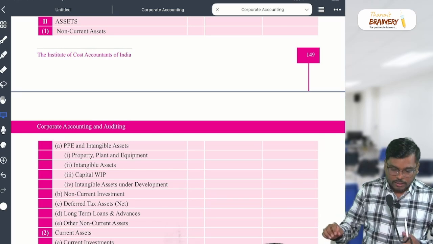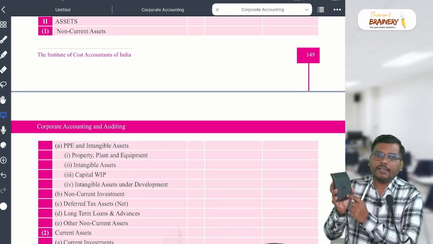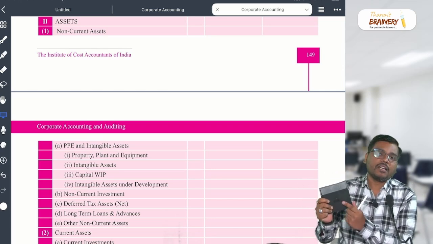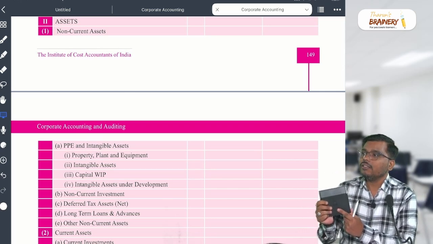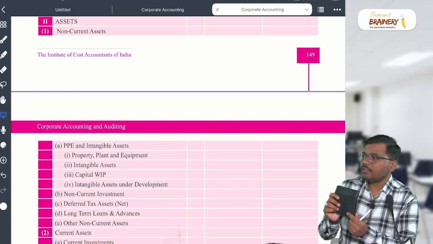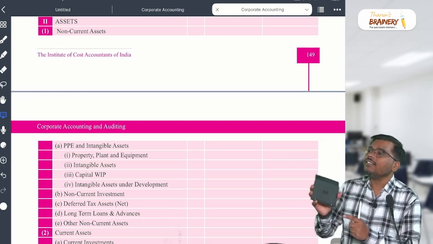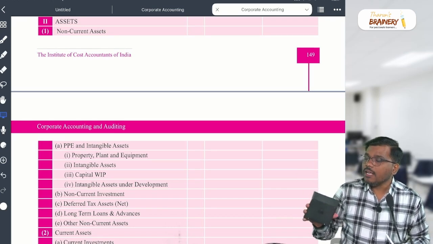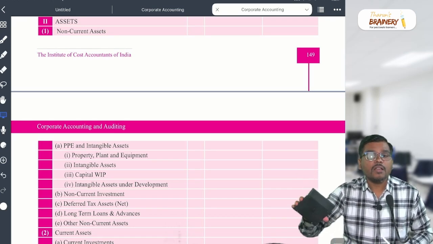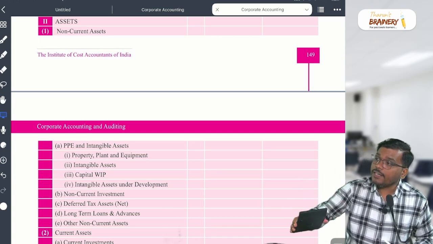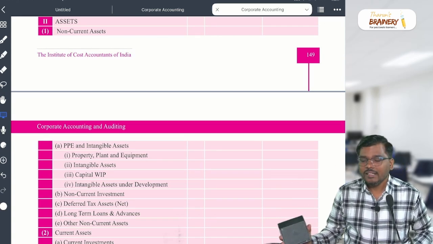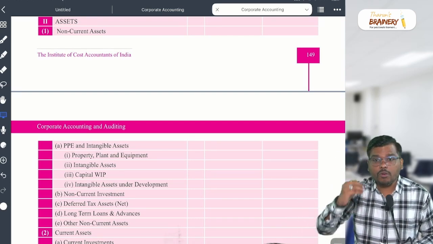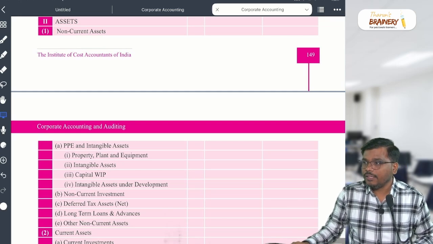For example, my dear students, this calculator is there. Say I am a manufacturer of this calculator. To manufacture this calculator, I need what, sir? Machine. So the machine is my fixed asset. But what about this plastic and all, sir? That is not my fixed asset. That is my raw material. Are you getting my point? That means fixed assets are those assets which help to generate the revenue for the business. Correct? Yes or no? That means you make the product by using that fixed asset.